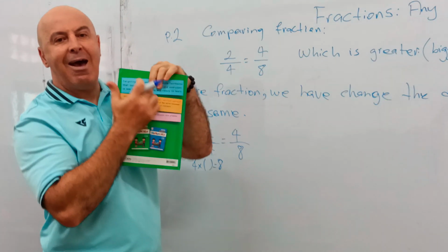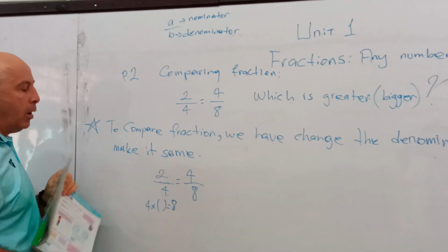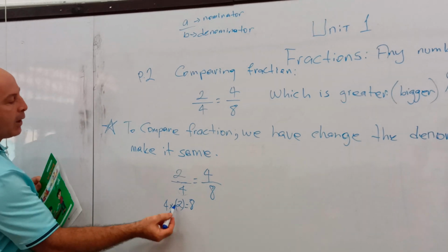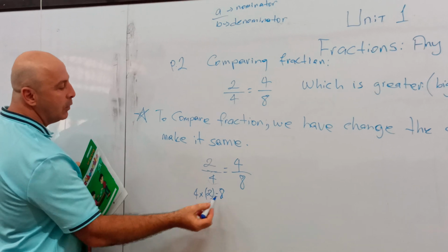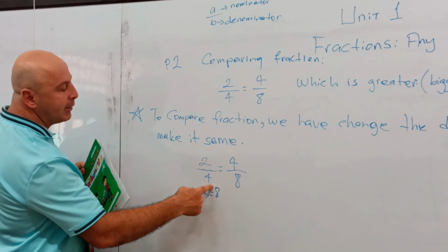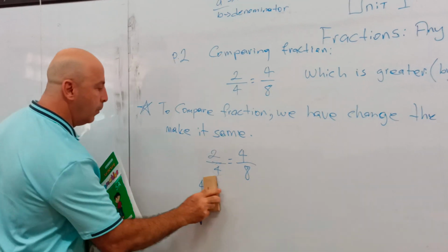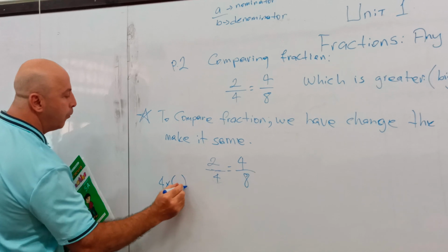School notebooks should have a multiplication table in the back. If you look there, you will see that number is 2. 4 times 2 is 8. So I have to multiply this with 2.